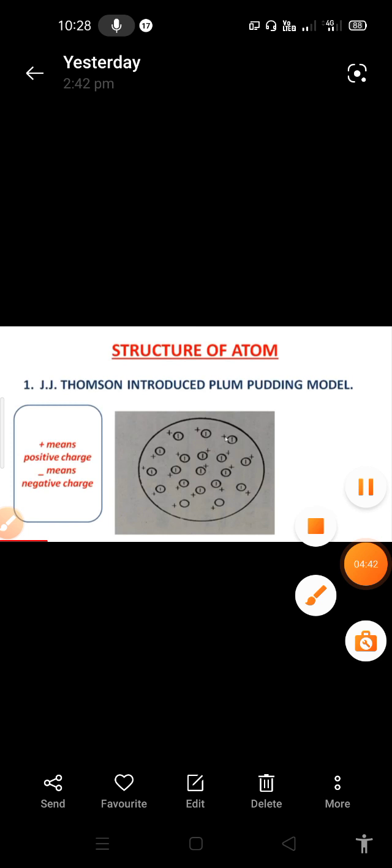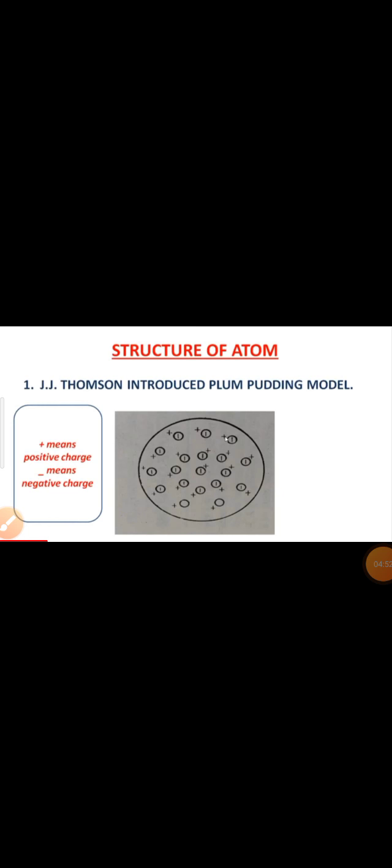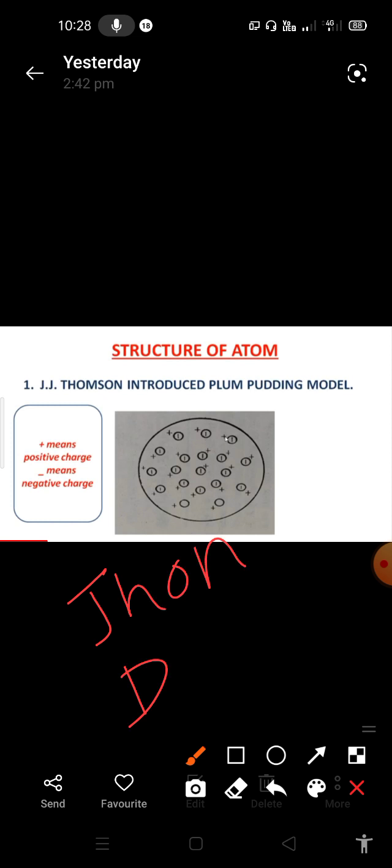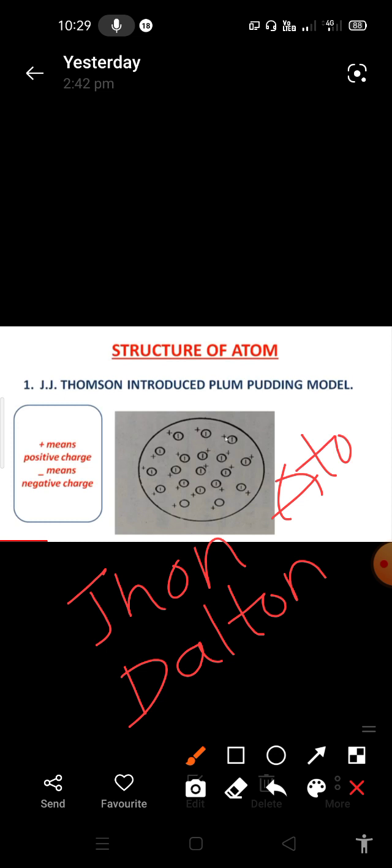First of all, John Dalton introduced the concept of the atom. John Dalton first gave an explanation about the atom. Then J.J. Thomson came into the picture, and J.J. Thomson introduced the plum pudding model.